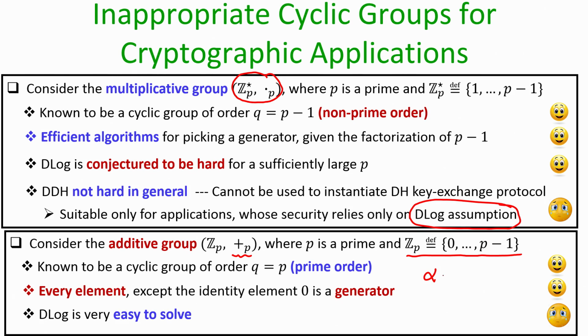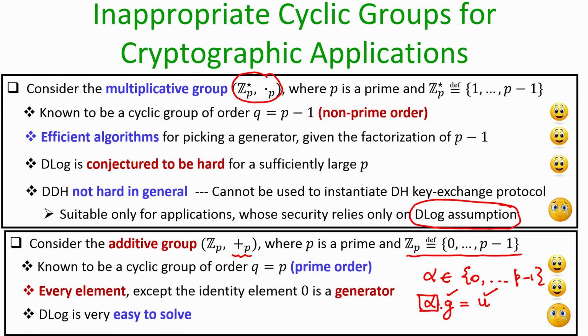You pick a random index alpha in the set 0 to P minus 1, because your group is of size P, and you compute alpha times G, where G is the publicly known generator, and say the resultant output is U, and the challenge for you is to compute this unknown alpha such that alpha times G modulo P would have given you U. So, what are the things known to you? You know G, you know U, and you know that everything is related modulo P, and your goal is to find alpha.